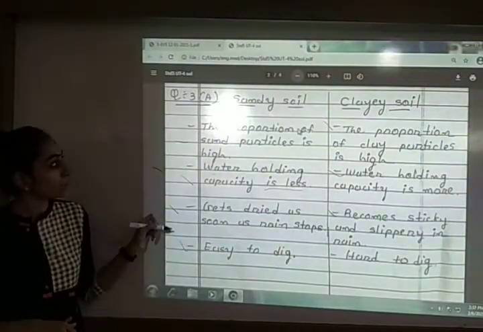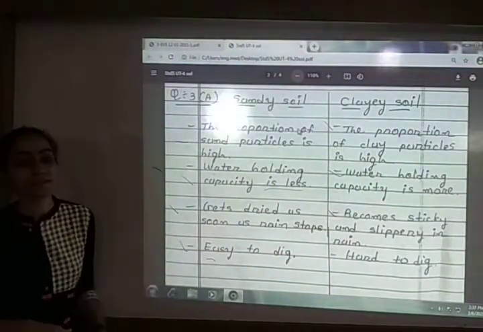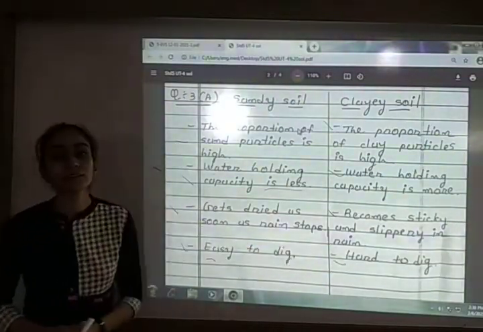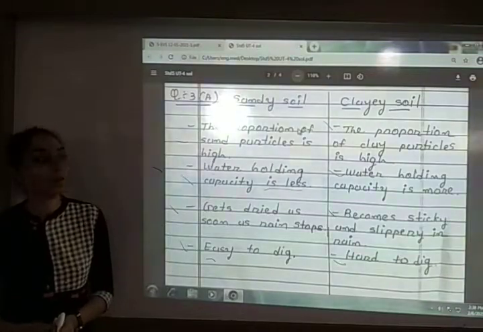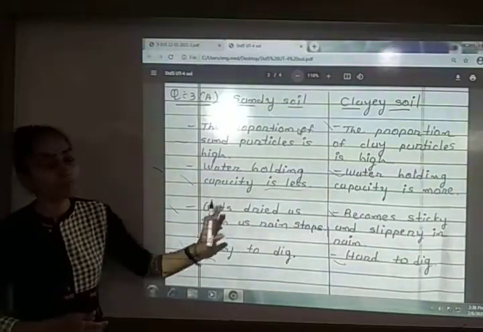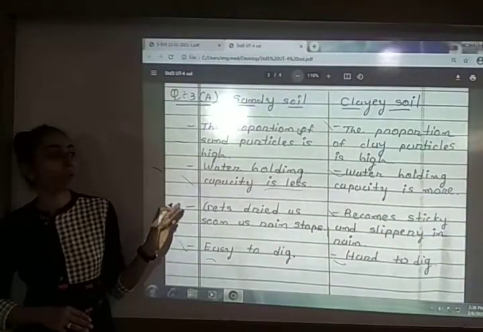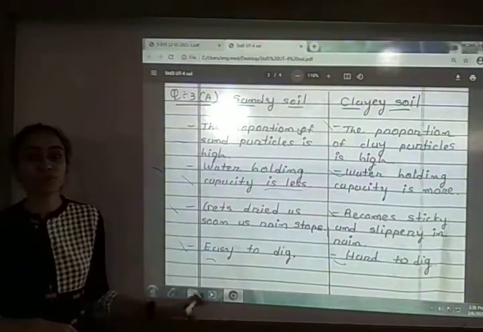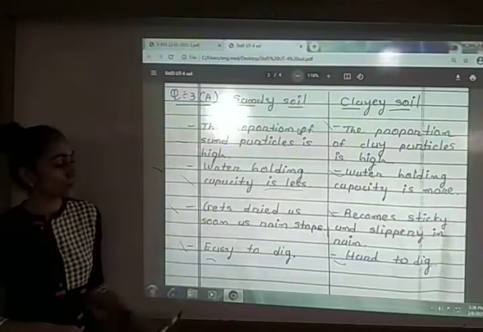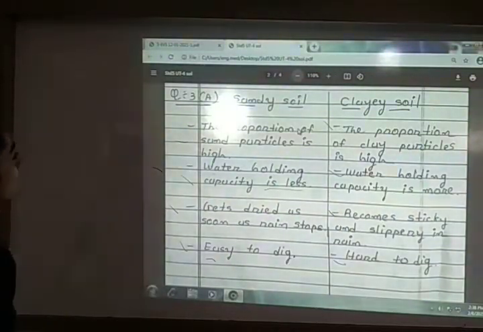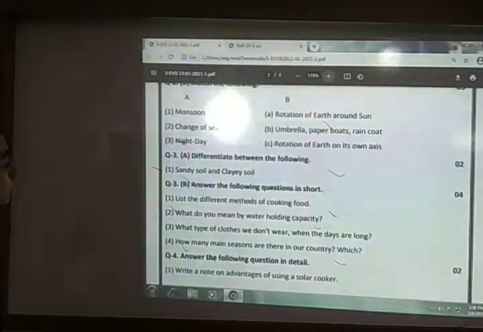Then, in sandy soil it is easy to dig, whereas in clay soil it is hard to dig. So this is the difference between sandy soil and clay soil. This difference was of 2 marks, so you have to write only 2 points of difference. No need to write all 4 points, you can write just 2 points.